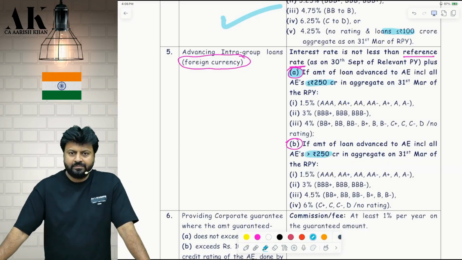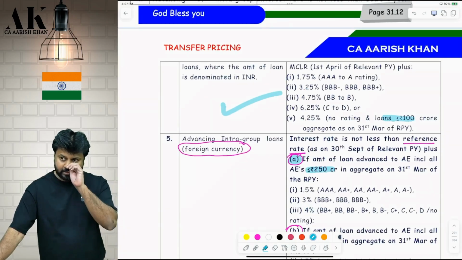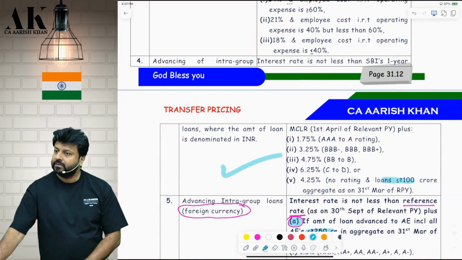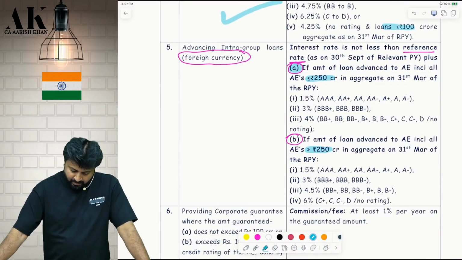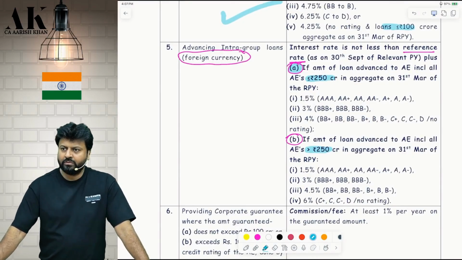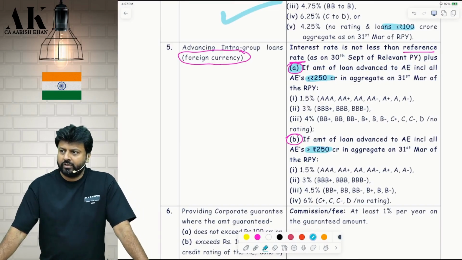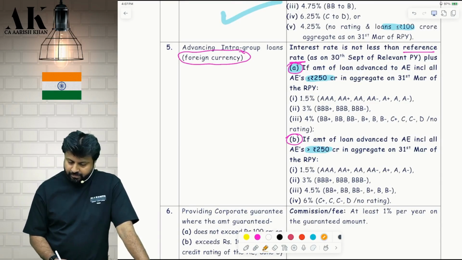Is it clear? In the Indian currency, there was no segregation up to 250 crore or more than 250 crore. But here there is a segregation. The loan amount, the interest rate is different. Above 250 crore, the interest rate plus the extra margin that you are going to add is going to be different. This is the most complicated one out of all of them.